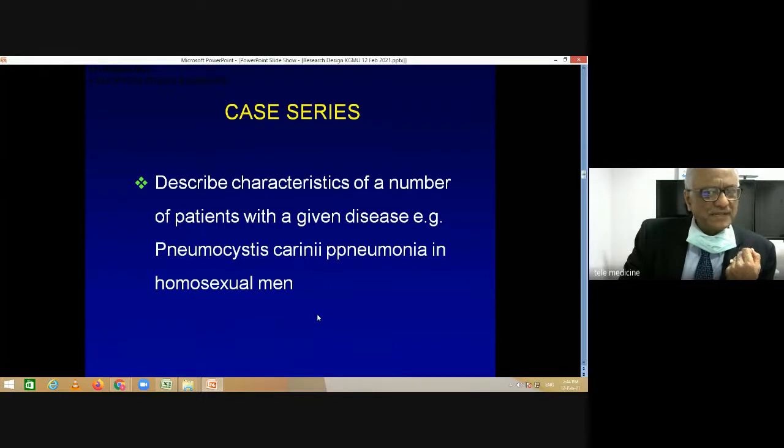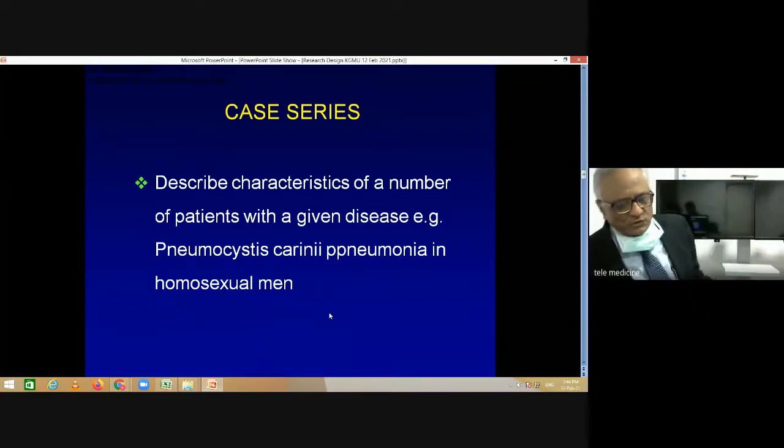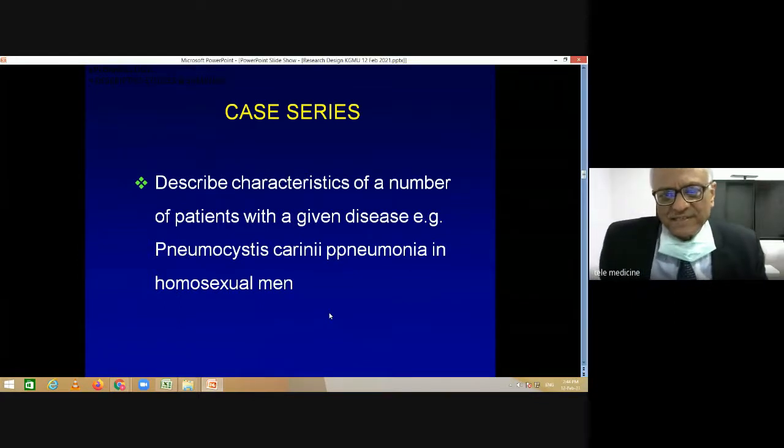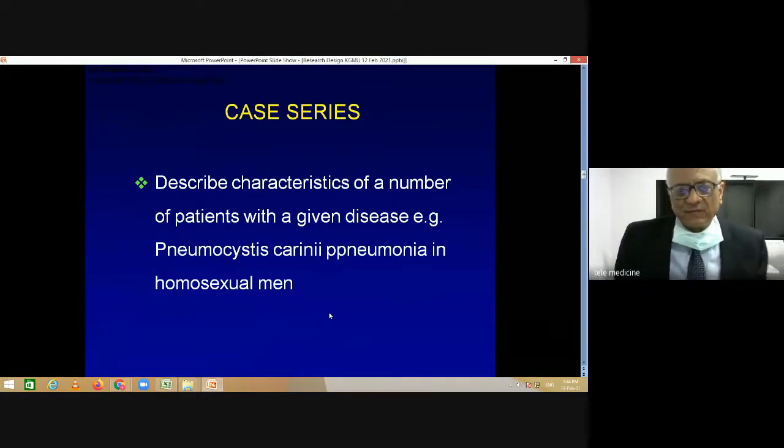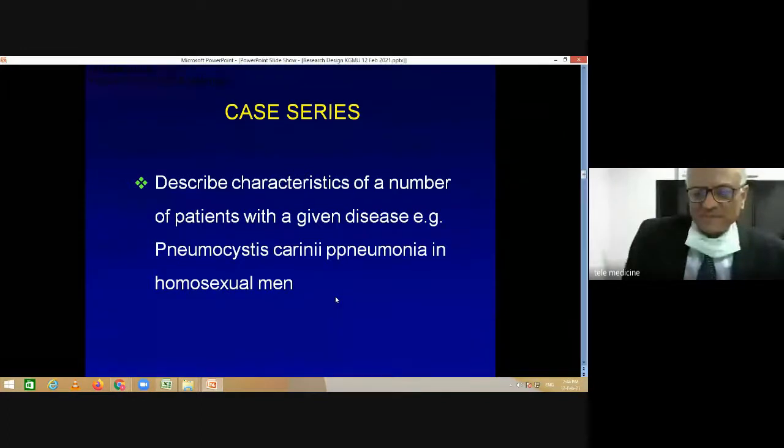Similarly, a case series is a description of the characteristics of a number of patients with a given disease, and sometimes case series also give you a clue about a disease entity or a link. For example, the occurrence of pneumocystis carinii pneumonia in homosexual men was the earliest clue for AIDS, which was subsequently realized to be due to a virus. So this was one of the first descriptions of a disease which came through a case series.